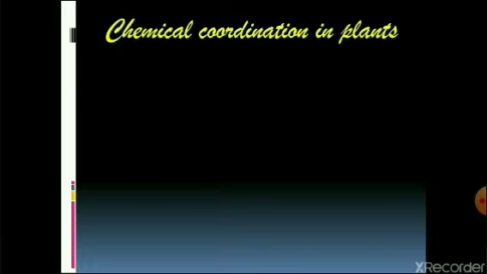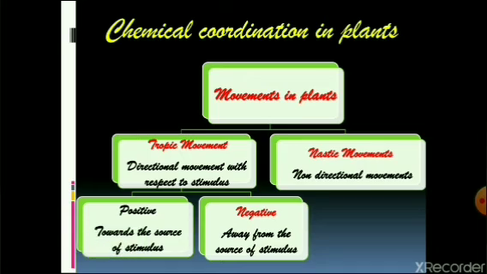A stimulus is any change in the external or internal environment of a body that brings about a response. A stimulus in the case of plants can be a change in temperature, it can be a chemical, it can be light, or it can be water. Now towards these varieties of stimuli, plants respond in different types of movements. The movements in plants can be broadly classified into two categories. They can be either tropic movements or they can be nastic movements.